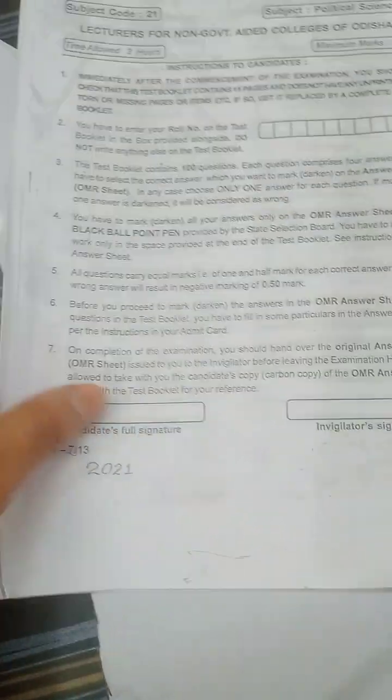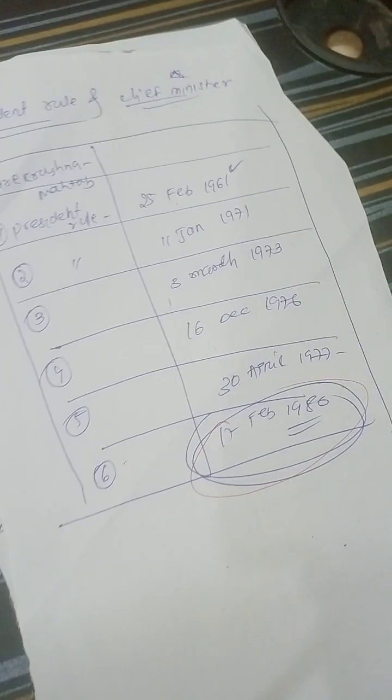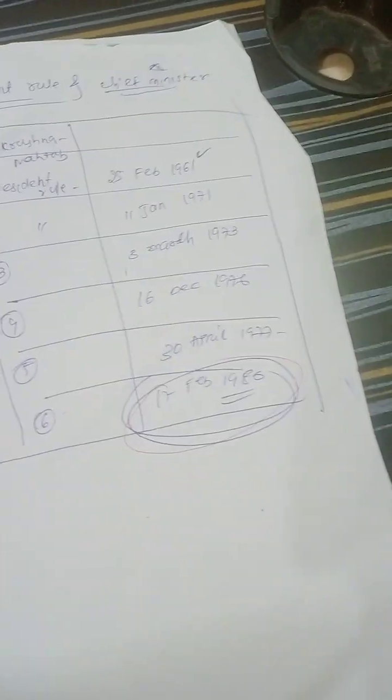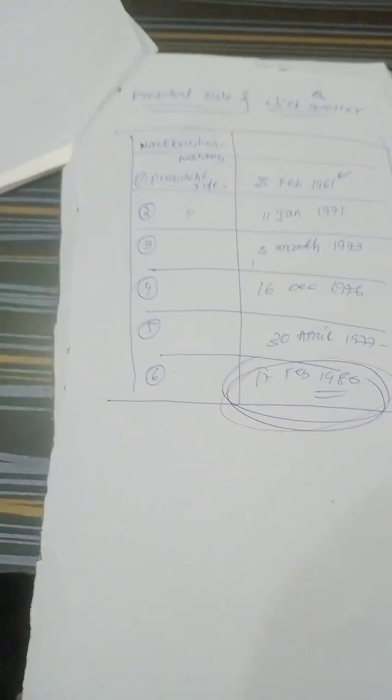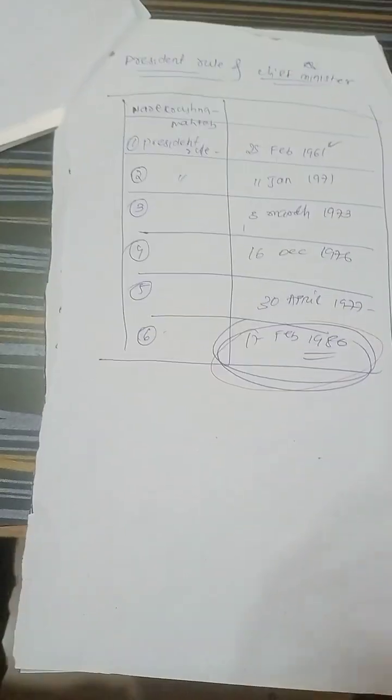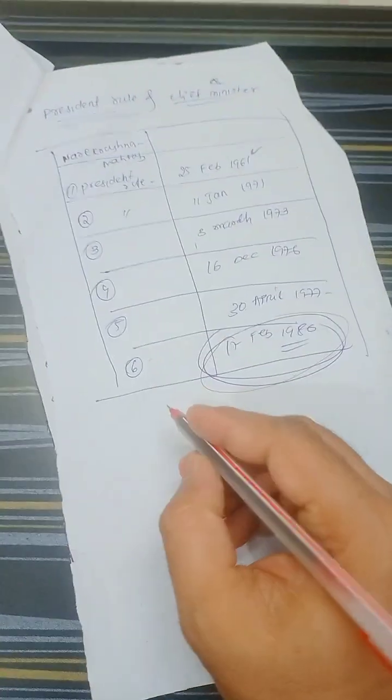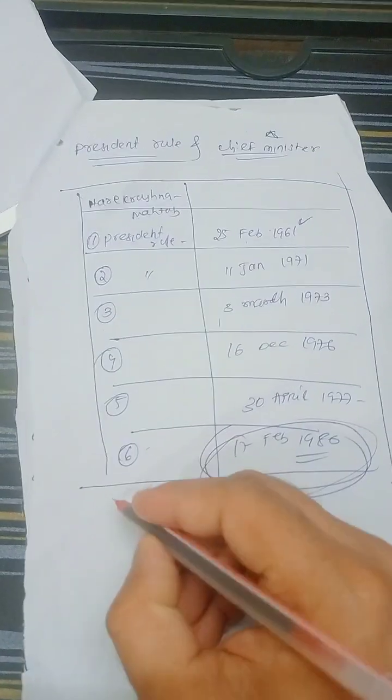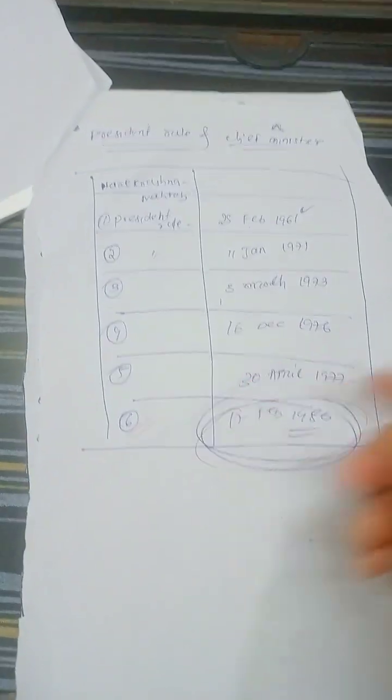So accordingly we have to be focused that they ask questions in terms of the past. The examiner is quite interested in asking questions in terms of the past. As far as President's Rule is concerned, they can ask how many times President's Rule has been imposed in Odisha. That is 6 times. Yes guys, President's Rule has been imposed 6 times in Odisha.